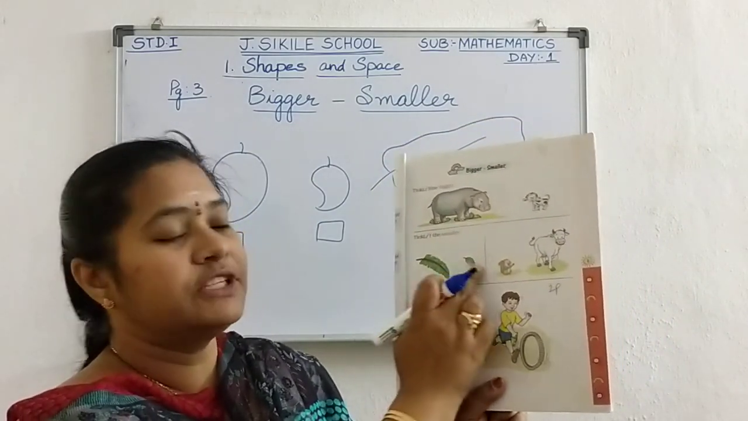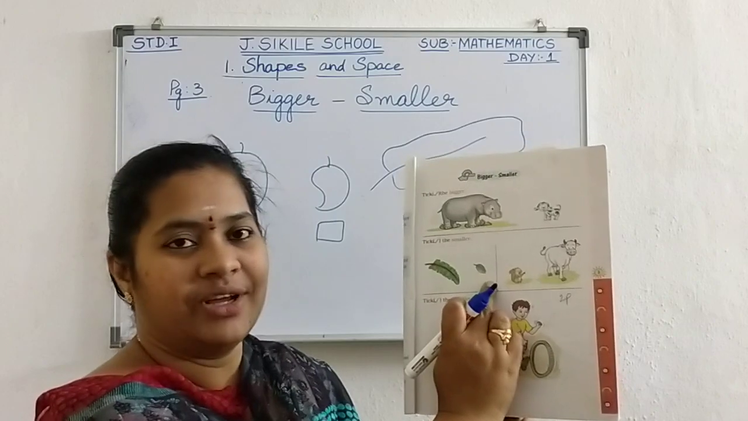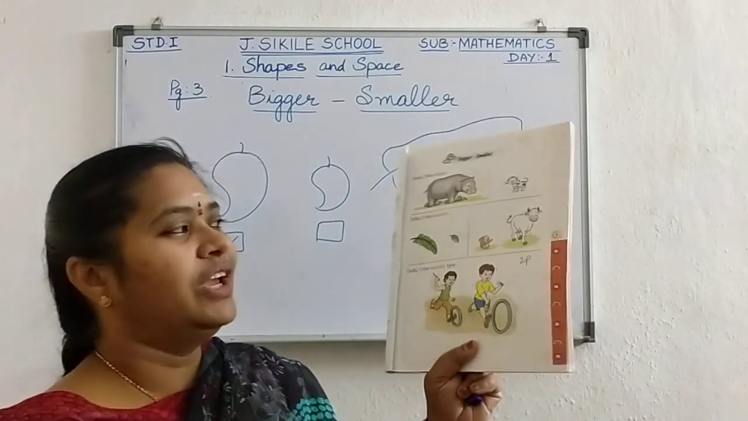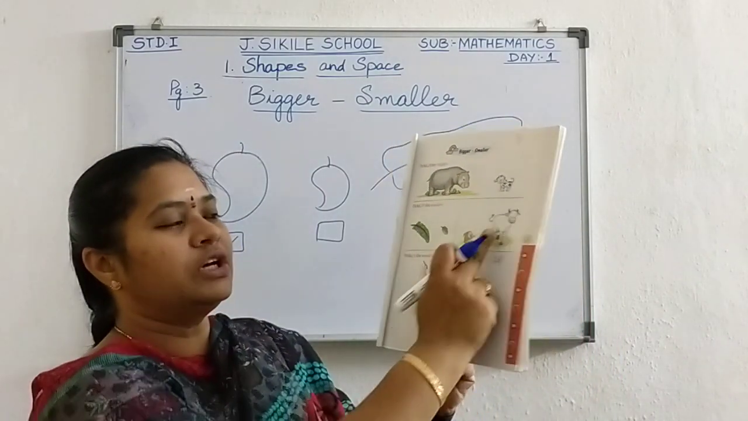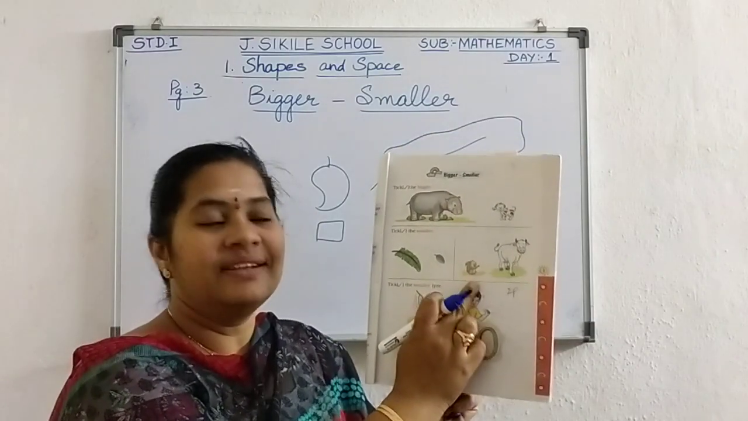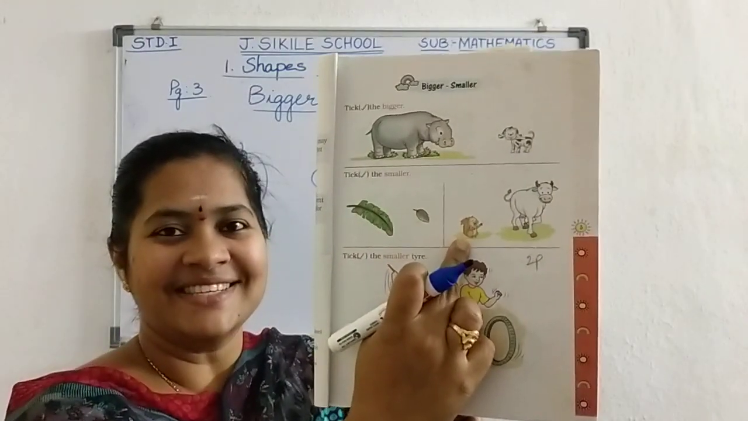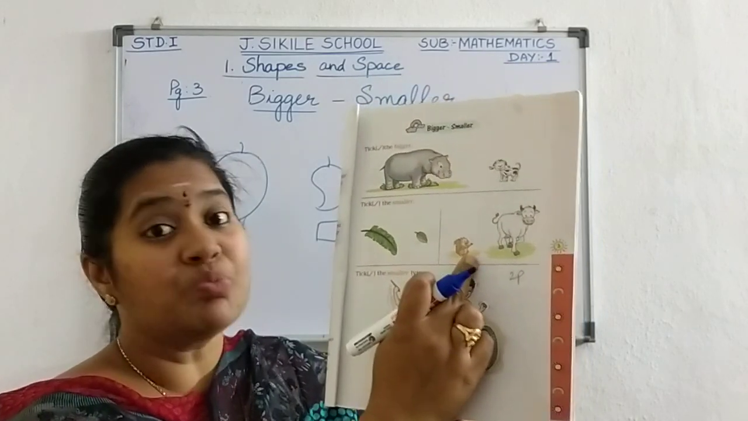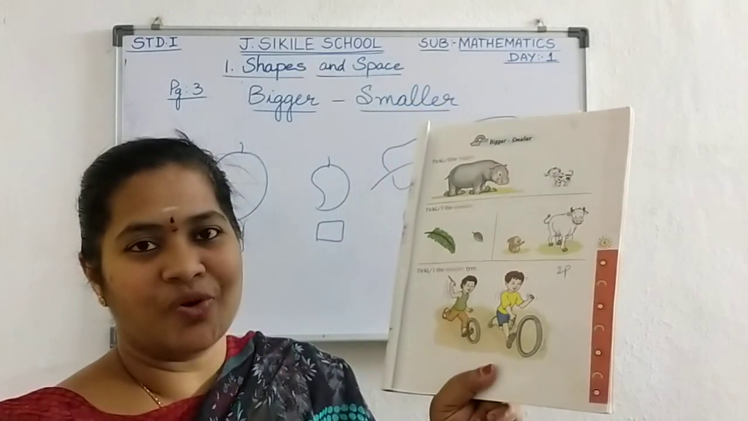So which leaf is smaller? The second one. So you have to take it. Okay. Now here, which is smaller? The cow or the squirrel? This is squirrel. Can you see this? The cow or the squirrel? Which is smaller one? The squirrel is smaller.